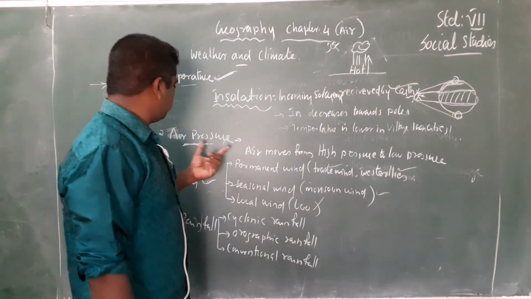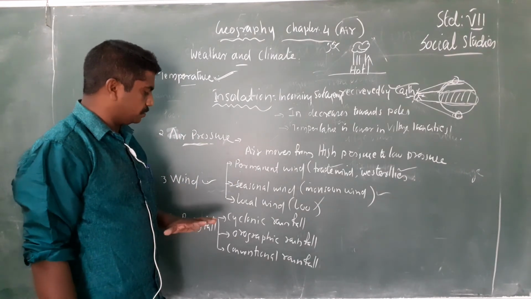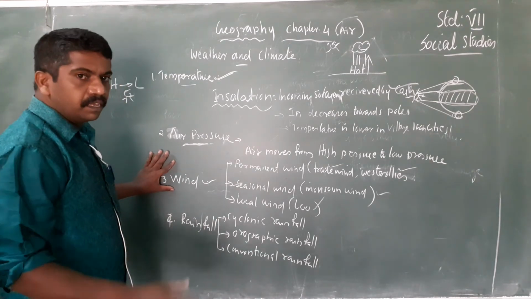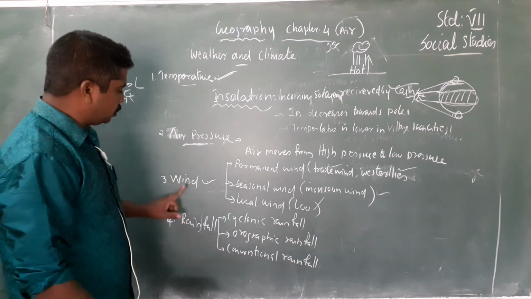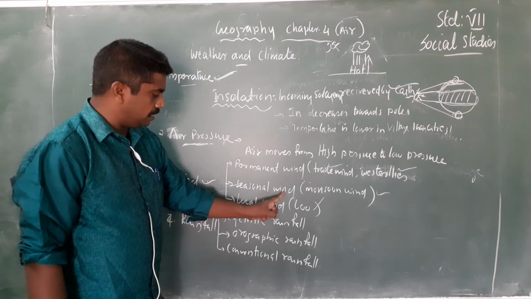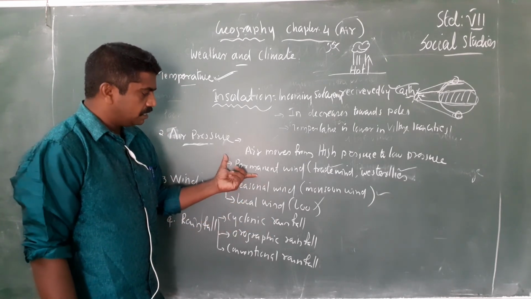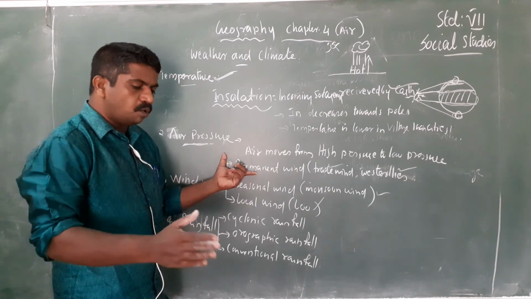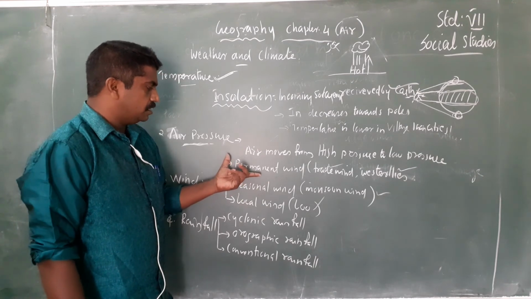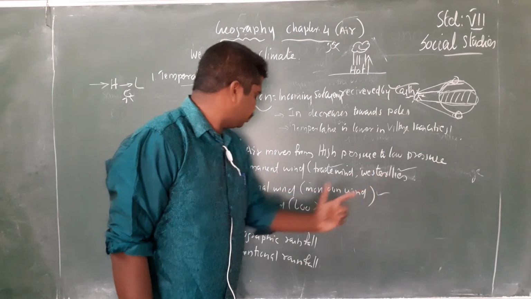Then air pressure is another one. Air always moves from high pressure to low pressure. Then another one is wind. What is wind? Air moving from high pressure to low pressure is called wind. There are three types of wind: permanent wind, seasonal wind, local wind. What is permanent wind? The wind that blows throughout the year in the world is called permanent wind. Example: trade wind and westerlies.